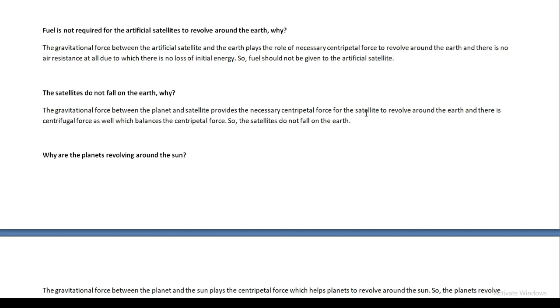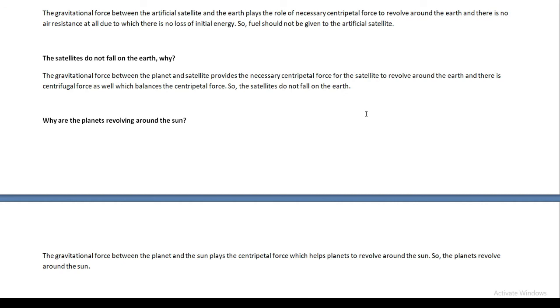You have studied centripetal force and centrifugal force in your previous grades. Centripetal force is when any object revolves in circular motion, then a force acts towards the center, and that is called centripetal force. And when any object revolves around the center, then a force acts outward from the center, and that kind of force is called centrifugal force. So centripetal force acts towards the center and centrifugal force acts outward from the center, and because of the centripetal force and centrifugal force,